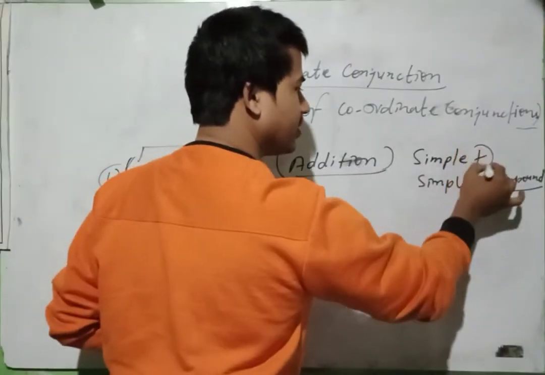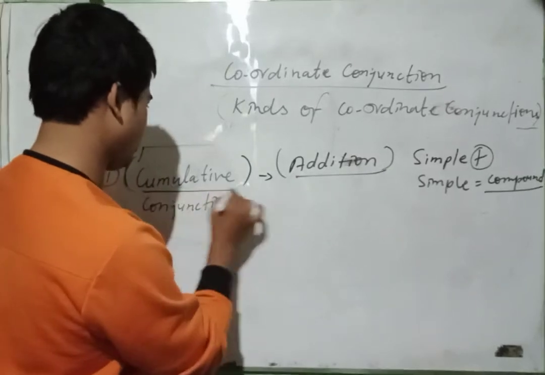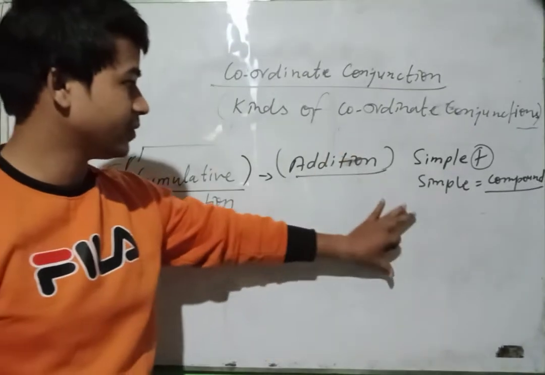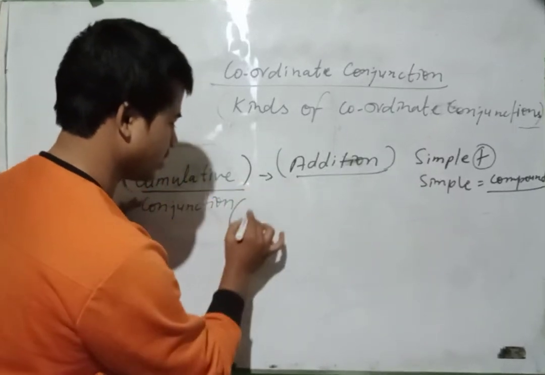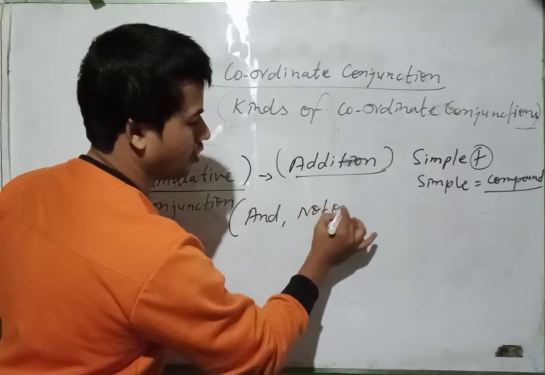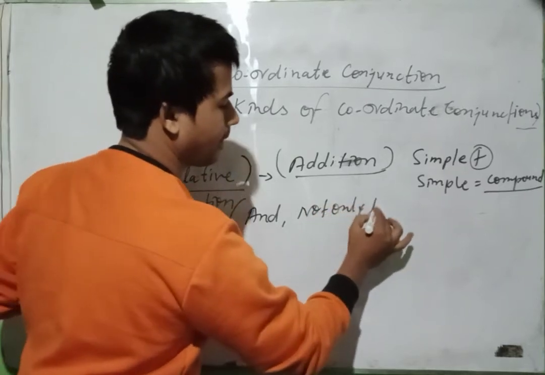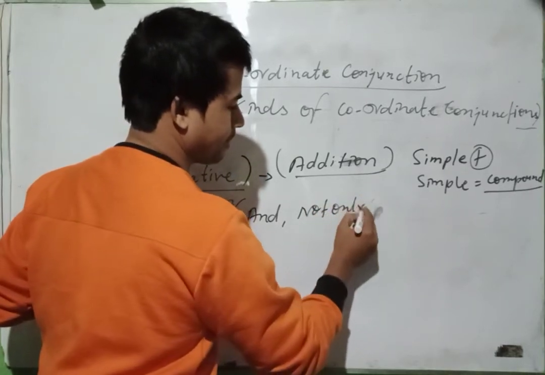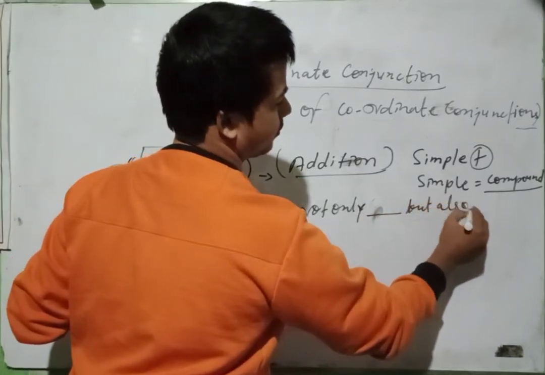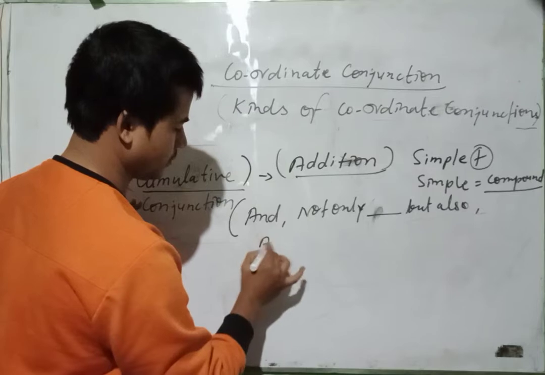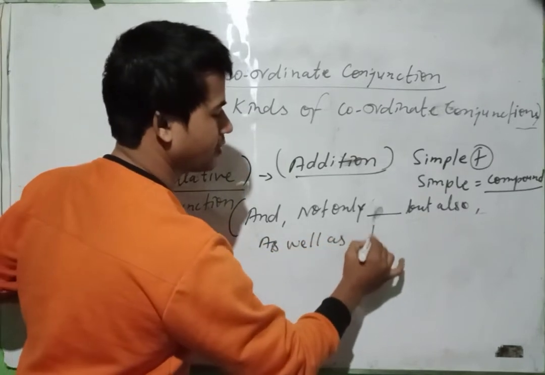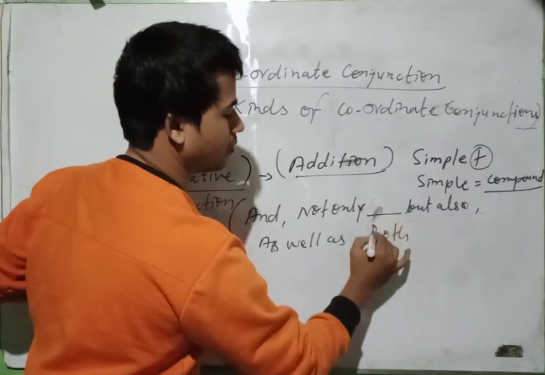This addition is cumulative conjunction. What are the words we are going to discuss in it? First, and. Second, not only, but also. Third, as well as. And fourth, both.